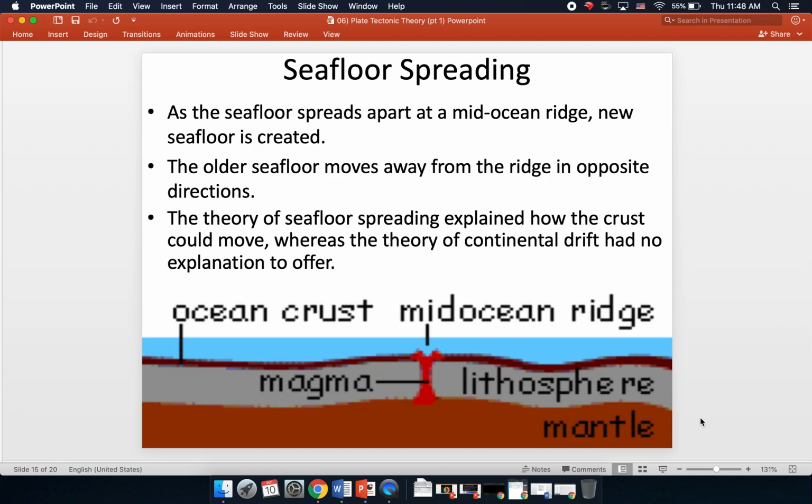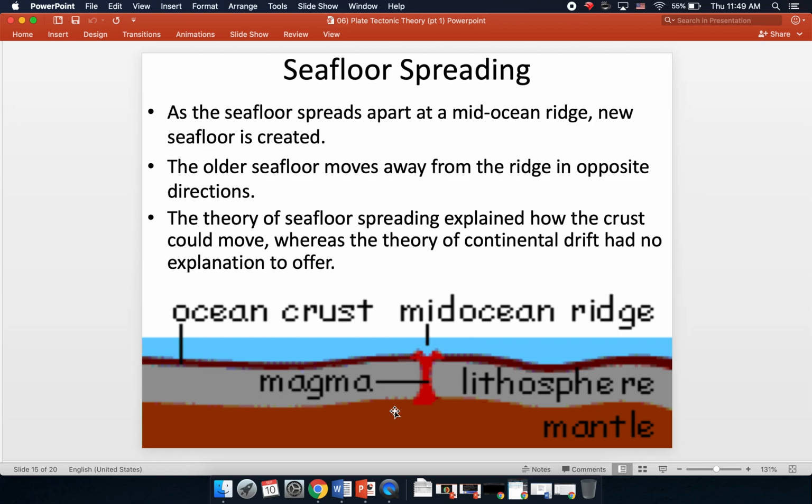So as the seafloor spreads apart at the mid-ocean ridge, new seafloor is created, like I was saying on the last slide. The older seafloor moves away from the ridge in the opposite directions. All right? You have older seafloor going this way and older seafloor going this way. Okay, so the newest seafloor is being created right here where that new magma is cooling into new seafloor. So this theory of seafloor spreading explained how the crust could move.